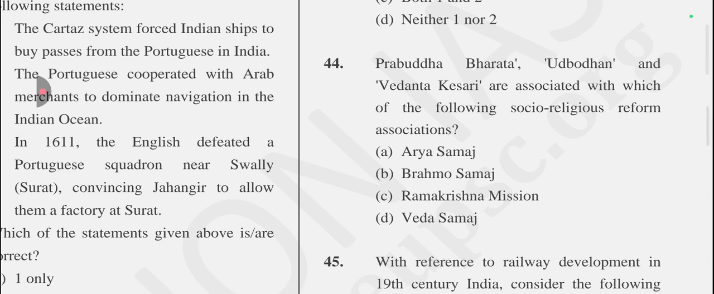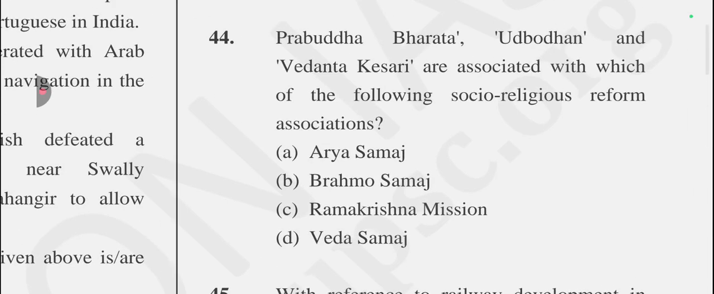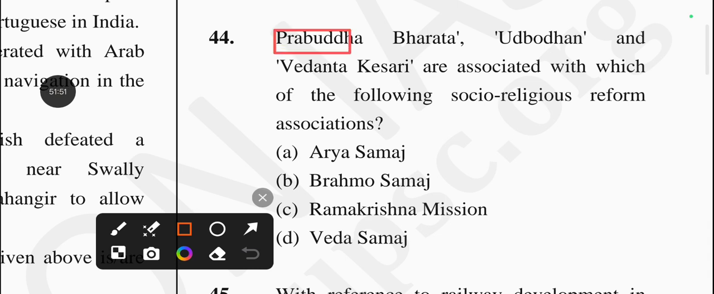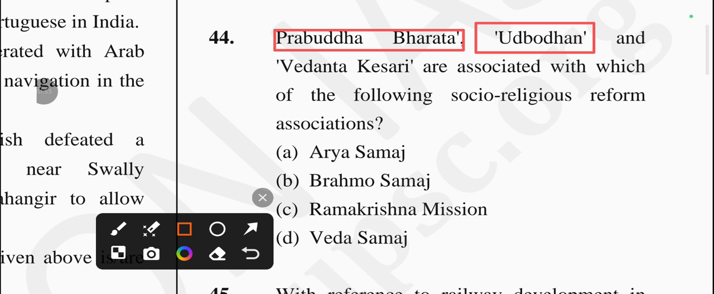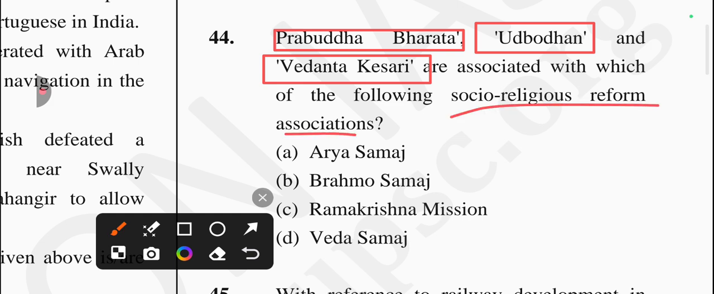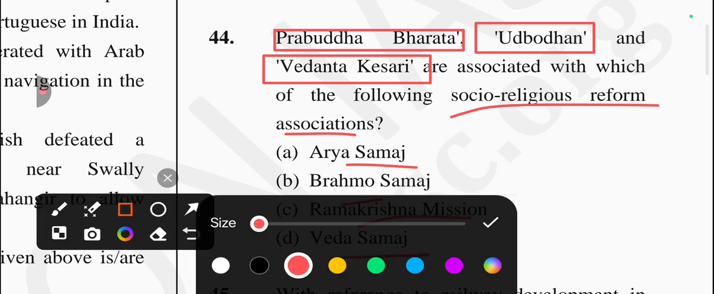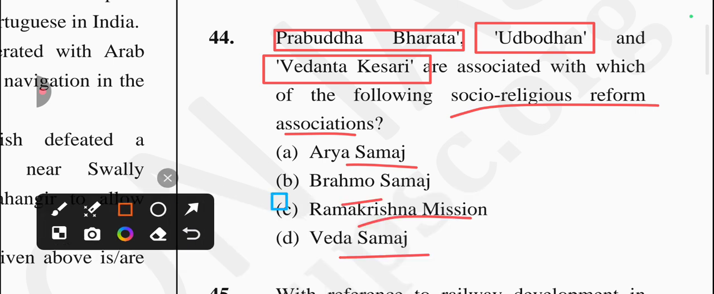Prabuddha Bharat. Next one is, Udbodhan and Vedanta Kesari are associated with which of the following socio-religious reform associations? Okay, so is it related to the Arya Samaj, Brahmo Samaj, Ramakrishna Mission, or Veda Samaj? So if you're talking about this one, the answer will be option number C, which is related to the Ramakrishna Mission.